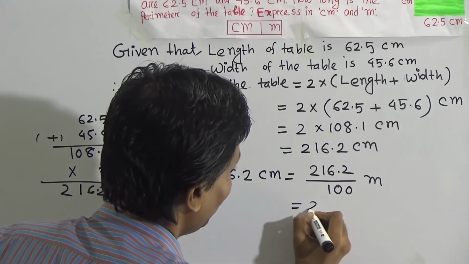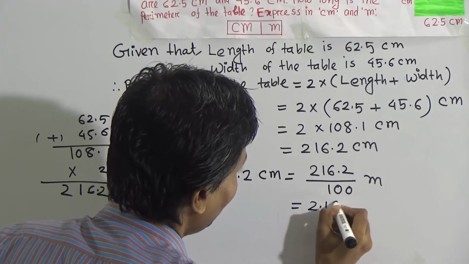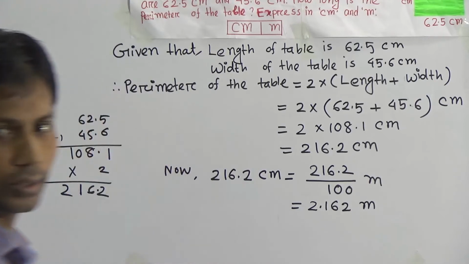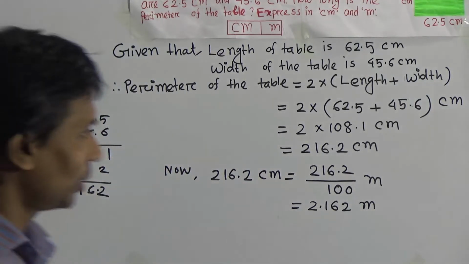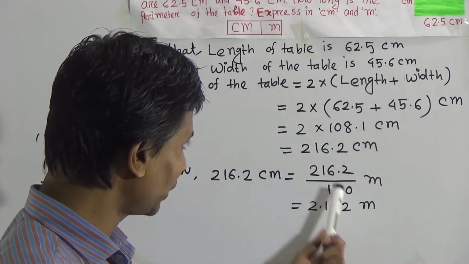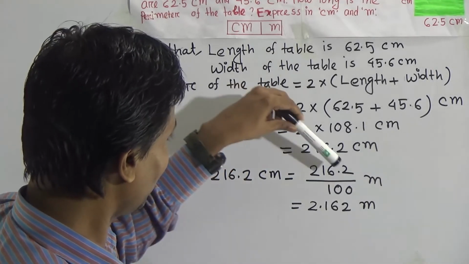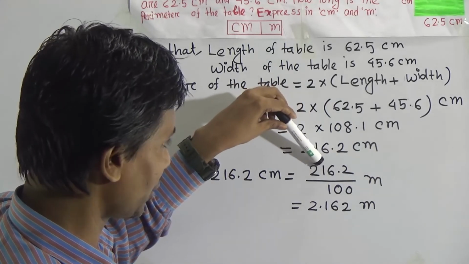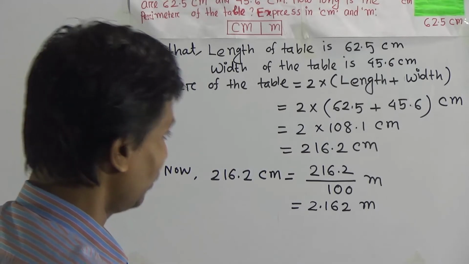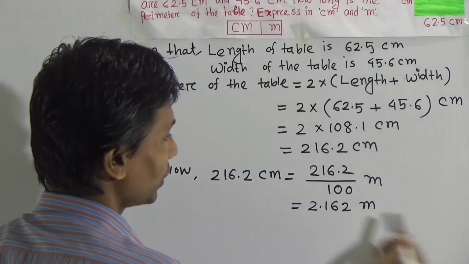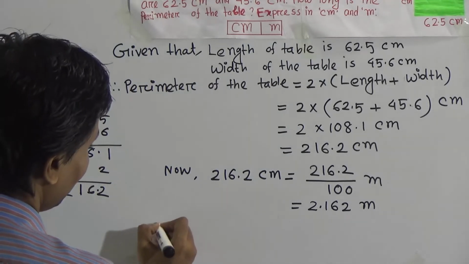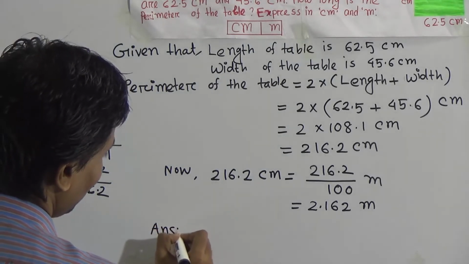That means we can write 2.162 meter. You see how many zeros? 1, 2, 2 zeros. So this point will be shifted 2 digits, and this will be shifted in the left side. So we get 2.162 meter. Now write the answer. Answer.